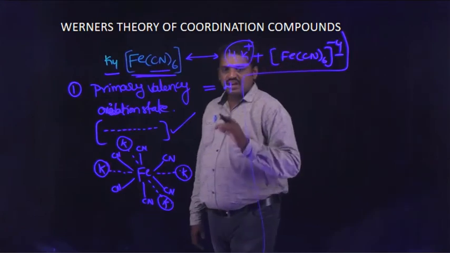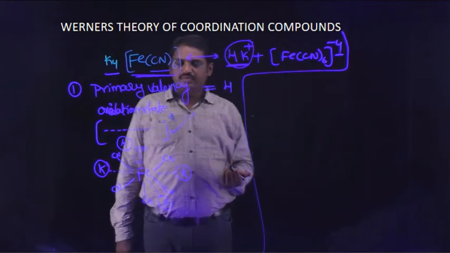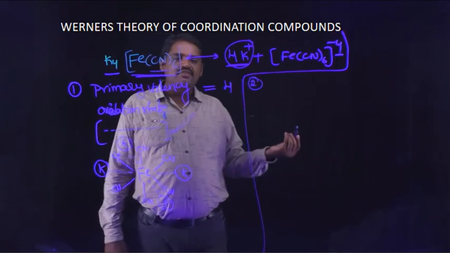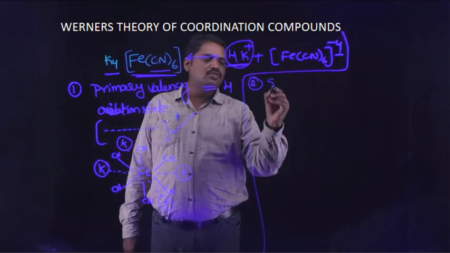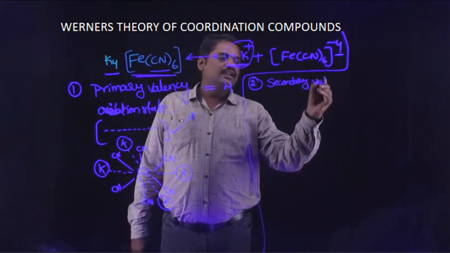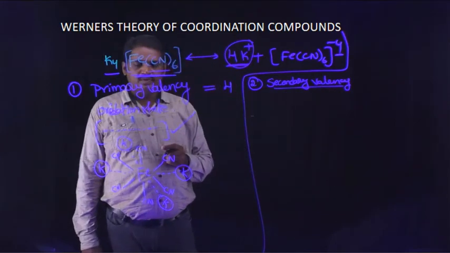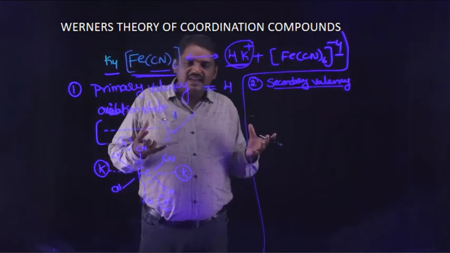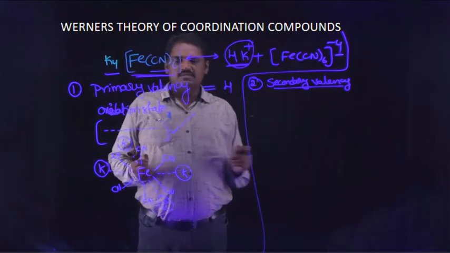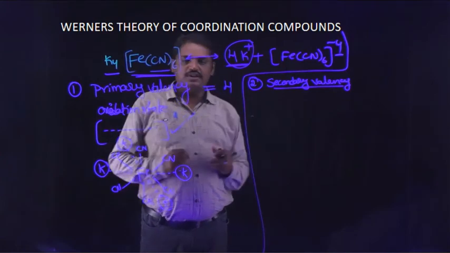And next one, I am going to discuss secondary valency. This theory explains the secondary valency of coordination compounds. This term is expressed by both oppositely charged ions and neutral molecules.